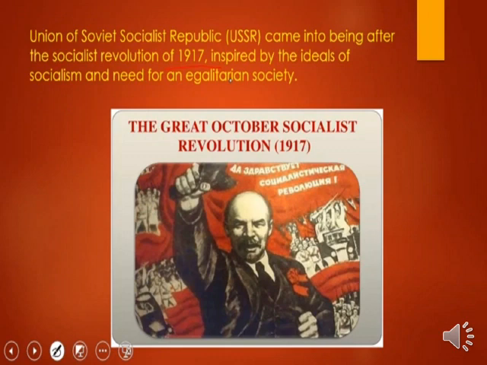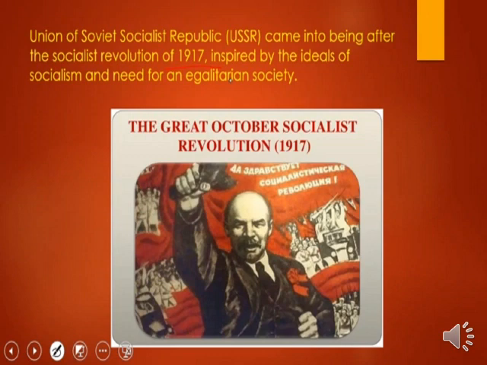Let's get started. First, we have to know that the Union of Soviet Socialist Republics, USSR, came into being after the Socialist Revolution in Russia in 1917. The revolution was inspired by the idea of socialism as opposed to capitalism. If you want to know in detail about the socialist revolution and its philosophy, you can refer to the class 9th history book. It is given in detail. You all have read it.